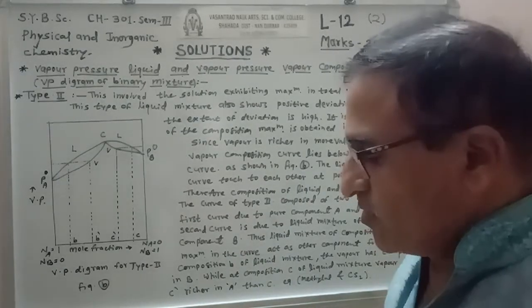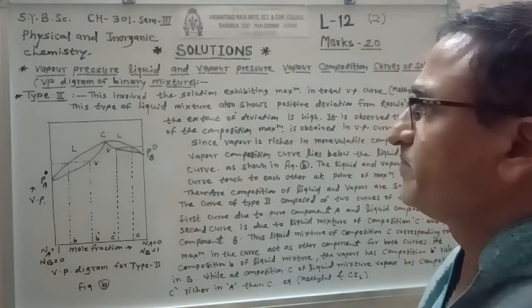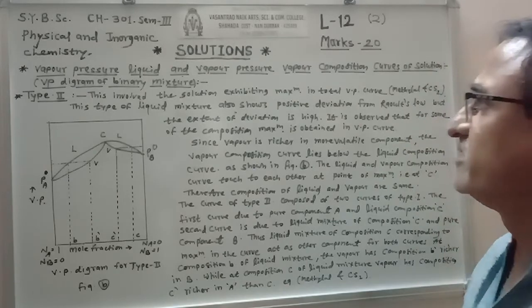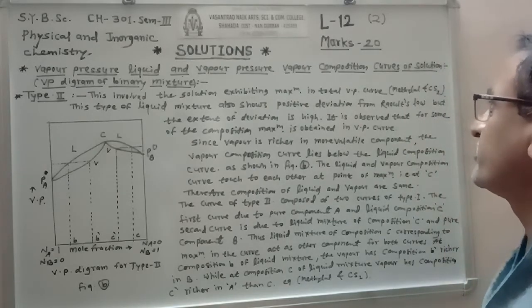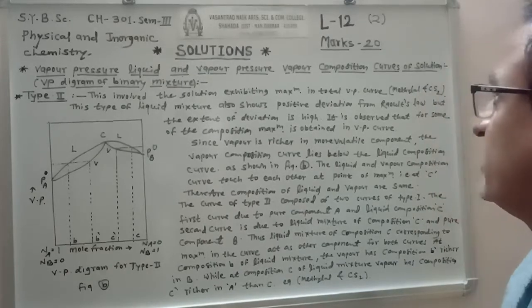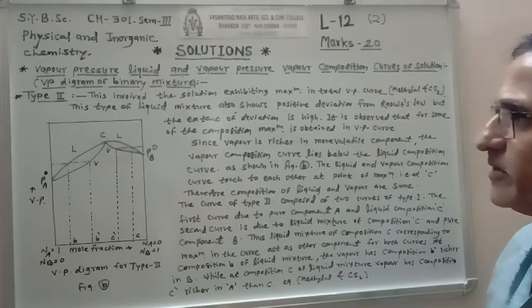Now consider type 2. This type involves solutions that exhibit a maximum in the total vapor pressure curve. The example is methylal and carbon disulfide.